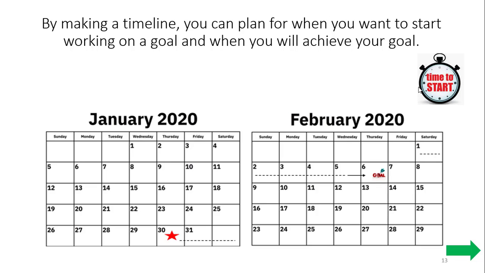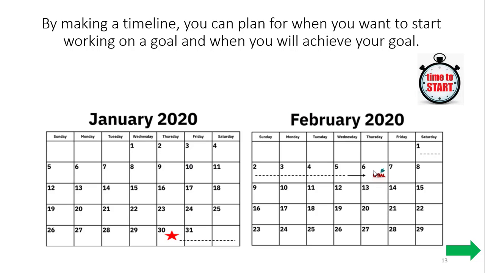All right, so today is January 30th, it's Thursday, and I'd like for you to try to work on this goal for 5 school days. So if we count out 1, 2, 3, 4, 5, by the 6th, when we re-meet again, then we will know if you've met your goal or not by then.